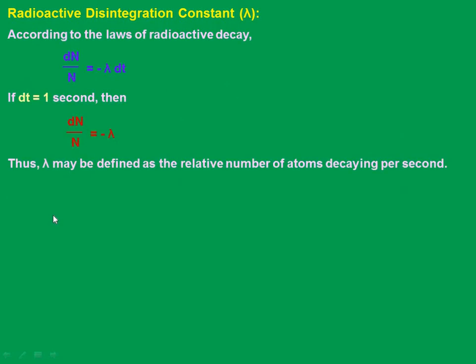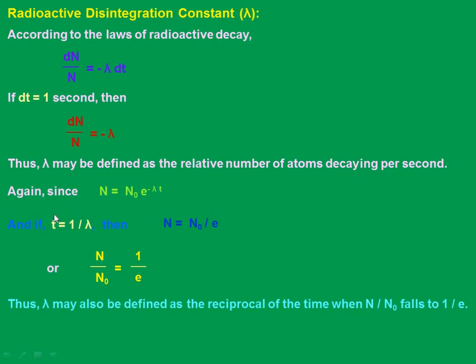Radioactive disintegration constant lambda. We have already introduced this. Here we will discuss the value of this radioactive disintegration constant. What is the need of studying this? It gives the ability of a nucleus to decay based on the lambda value. The decay constant for a given radioactive sample is defined as the reciprocal of the time during which the number of nuclei decreases to 1 by e times the original value.